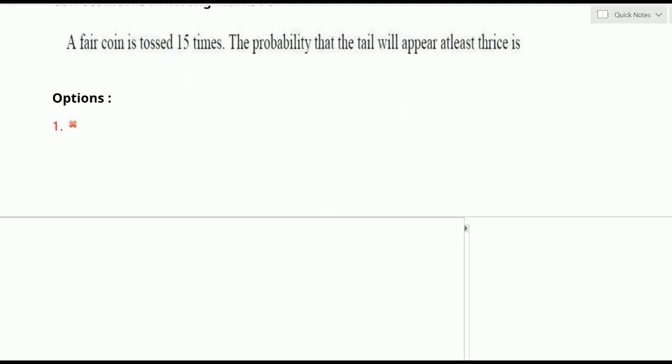Look at this question. This is also from the random variable sum distribution. A fair coin is tossed 15 times. The probability that tail will appear at least thrice is. A fair coin is tossed 15 times.